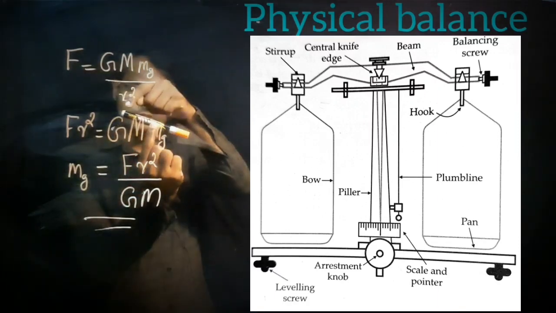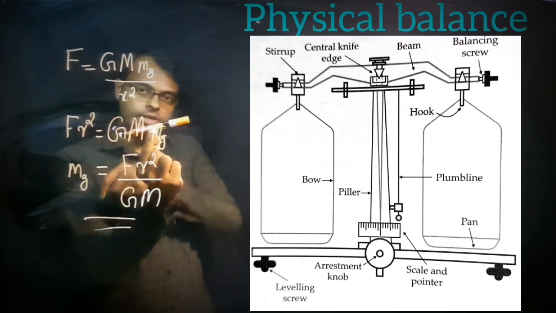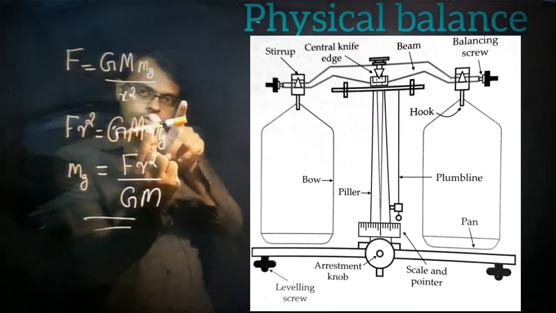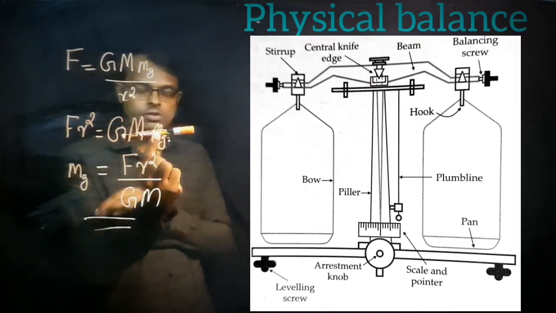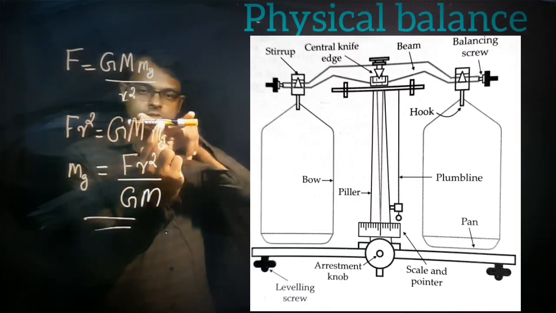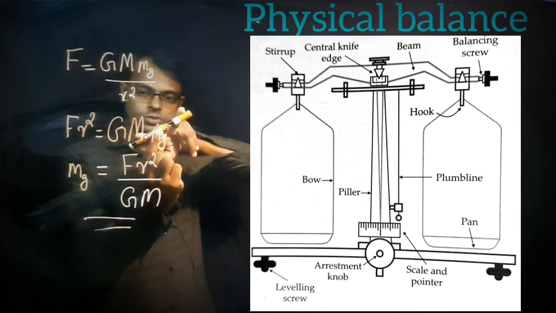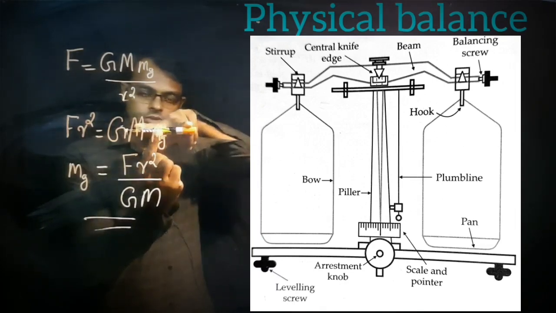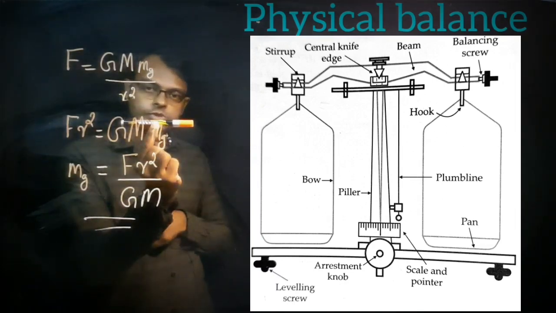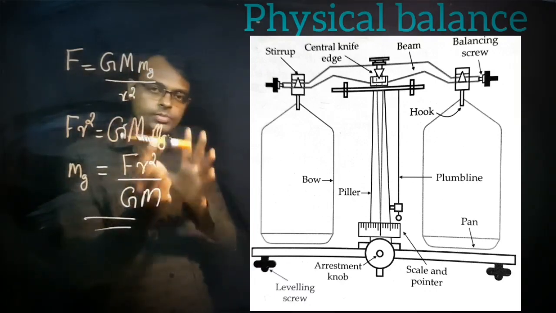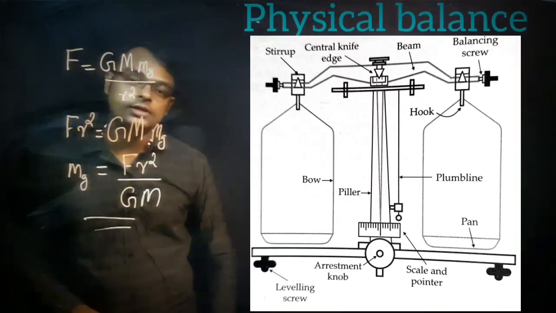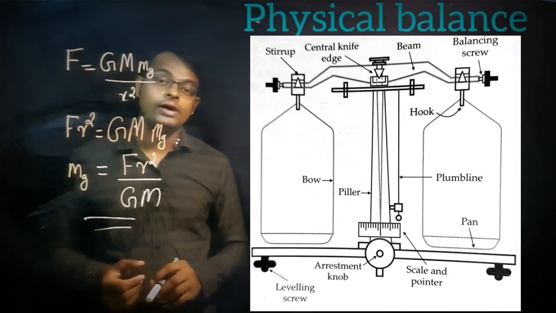If another person applies a force on the other side, it will rotate the other way, one clockwise and the other anti-clockwise. If both forces are equal, what will happen to the object? It is in a balanced condition. So this is the basic principle used to measure the gravitational mass.